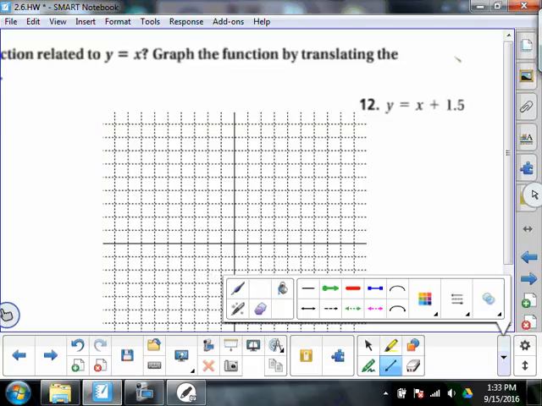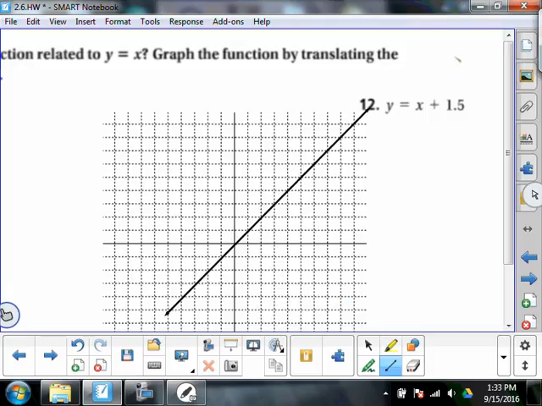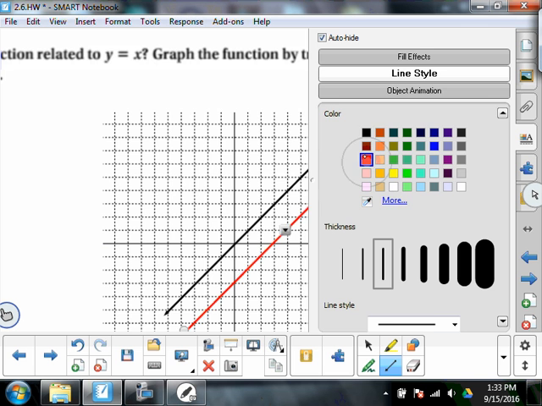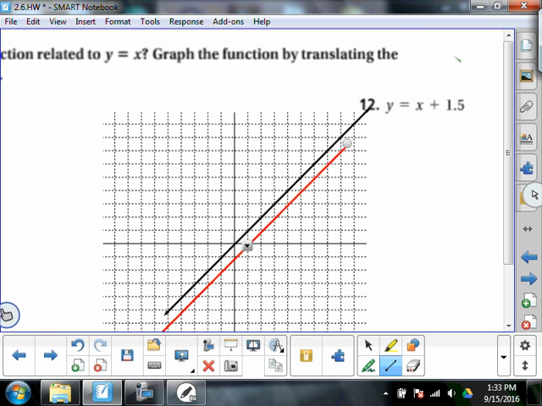Really can't wait till we start factoring. So there's my parent function. What's that plus 1.5 going to do? Translate it up 1.5 or to the left 1.5. Either way, it ends up in the same spot.